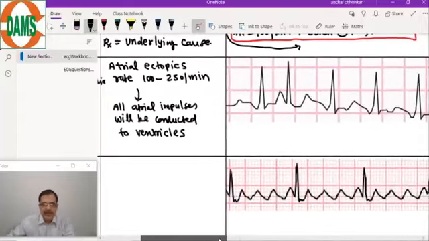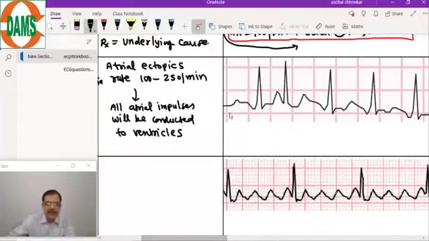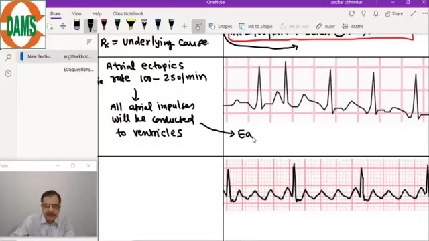Now what will happen in this condition? The ECG description will be that all atrial impulses are conducted to the ventricle. That means each P will be followed by a QRS. That is the translation of this atrial tachycardia: all the atrial impulses are conducted to the ventricle.